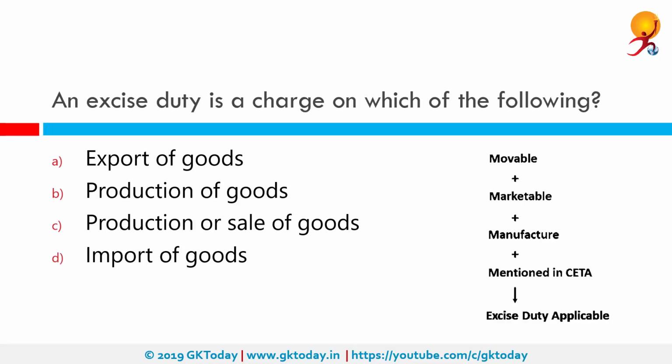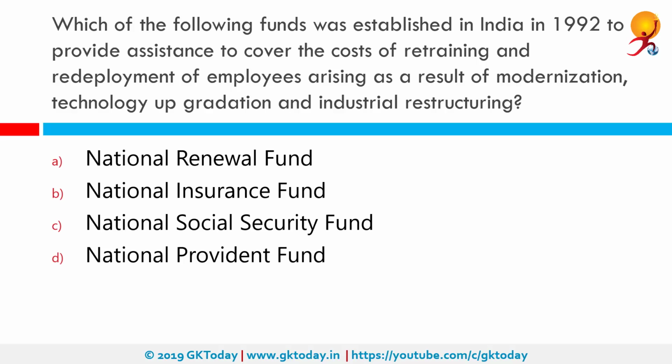An excise duty is a charge on which of the following? The correct answer is production or sale of goods. According to the Central Excise Act 1944 and the Central Excise Tariff Act 1985, every manufacturer of goods in the country has to pay excise duty. Most of the products attract 16% excise duty, but in case of some products, it's more than that. It is opposite to customs duty, which is charged in international trade.